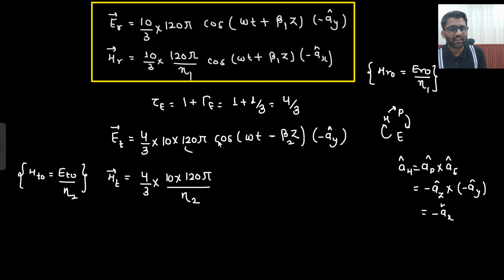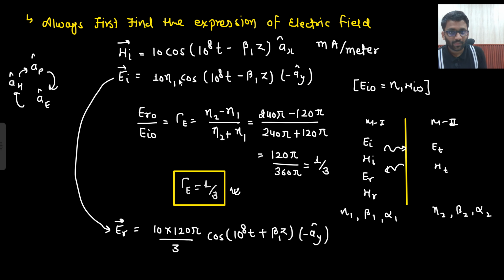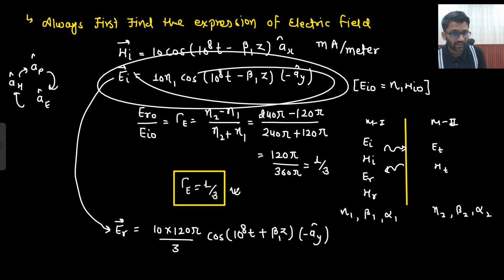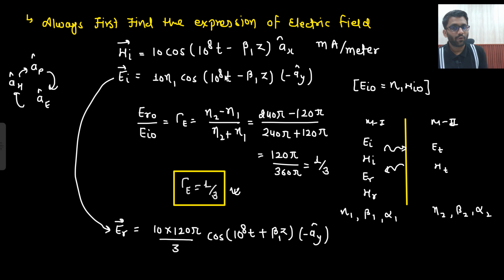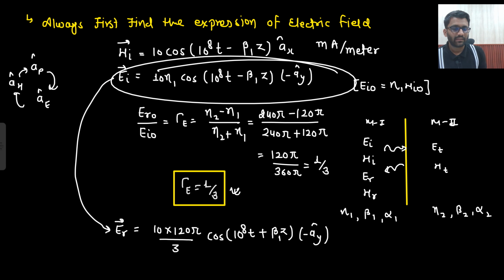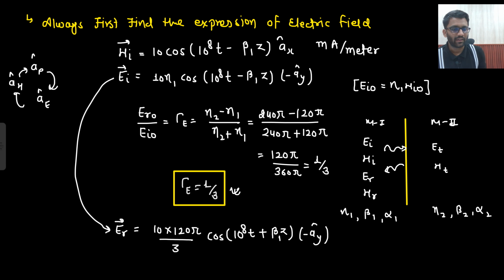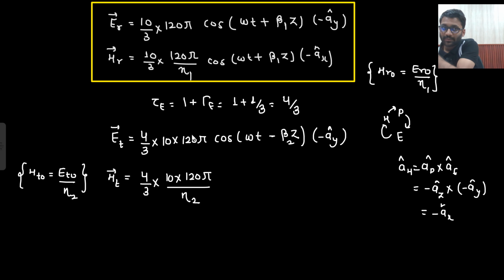Now you will say, sir, why have you used 120 pi here? Because this I did not use. This eta 1, that is 120 pi, came from the previous expression. I just multiplied 4 by 3 to this expression. This expression was already in terms of 120 pi. Here I used only 4 by 3.